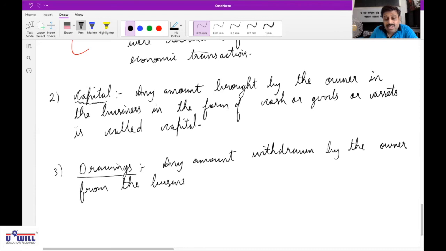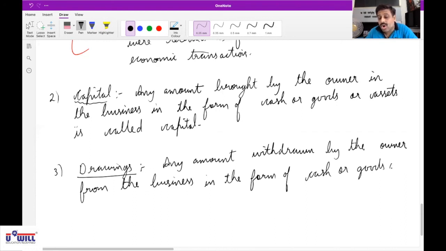Again, it is not necessary that you withdraw money only. You can withdraw it in the form of cash or goods or assets. That is called drawings. Is that clear to every one of you?